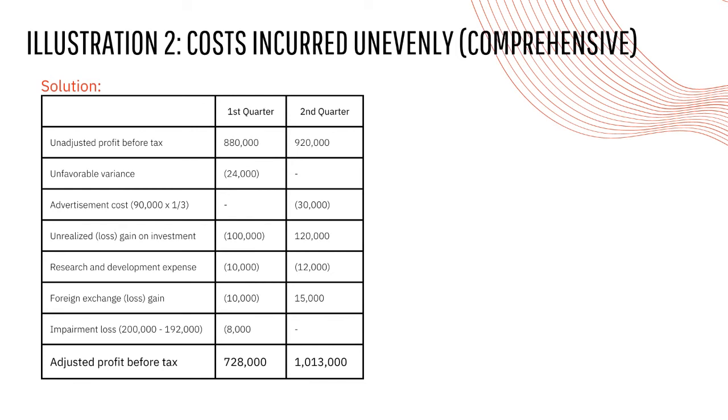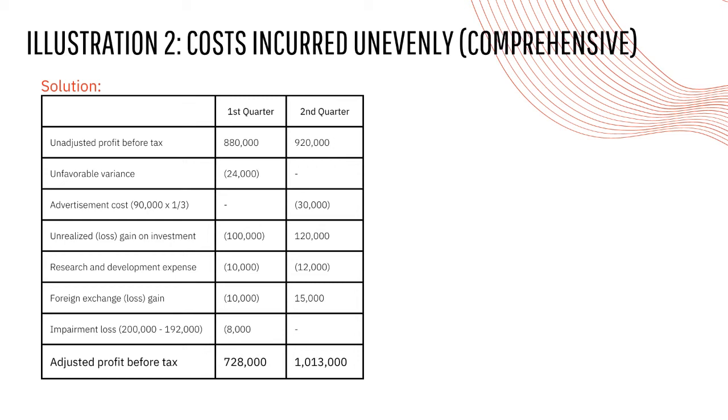Total unfavorable variance amounted 24,000 in the first quarter. Advertisement cost na 90,000 multiplied by 1 divided by 3, and we can get the amount of 30,000 for the second quarter. Unrealized loss or gain on investment, we have 100,000 in the first quarter and 120,000 in the second quarter. Research and development expense na 10,000 in the first quarter at 12,000 sa second quarter. Foreign exchange loss or gain na 10,000 at 15,000 para sa dalawang quarter. Lastly ay ang impairment loss na 8,000 from deducting the 200,000 to 192,000.